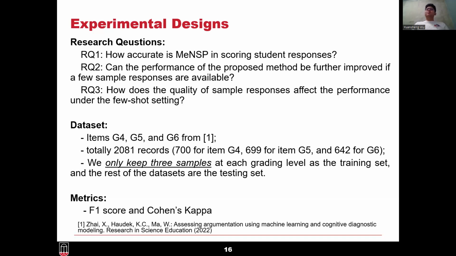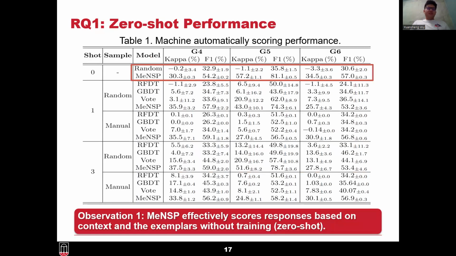So under the zero-shot setting, the three samples will not be visible to the models. We evaluate our model with the F1 score and Cohen's kappa. We test our model with 5 random seeds, and we report the mean and standard deviation of our results.